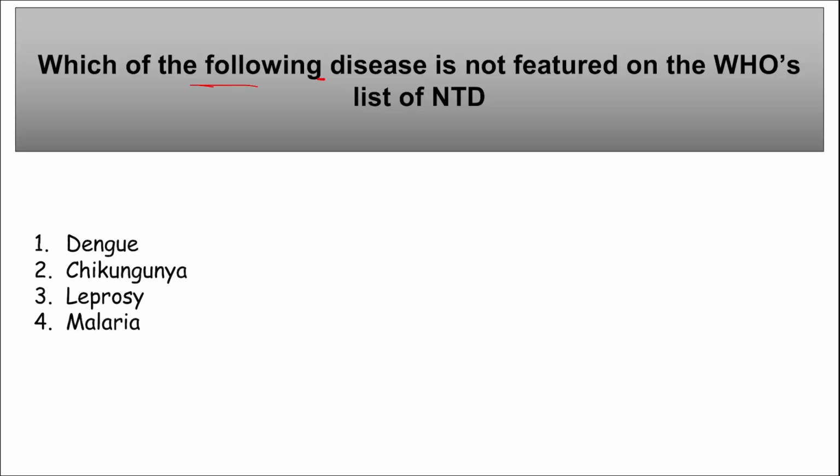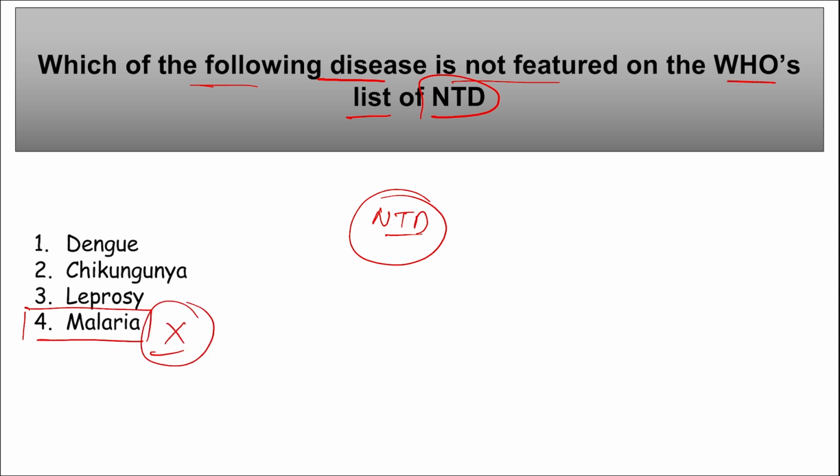Next is, which of the following diseases is not featured on the WHO's list of NTDs? What is NTD? NTD is neglected tropical disease. So among the following, remember, malaria is the disease that is not featured on the WHO's list of NTDs, that is neglected tropical diseases. Dengue, chikungunya, leprosy, all these three are featured on the WHO's list of NTDs.